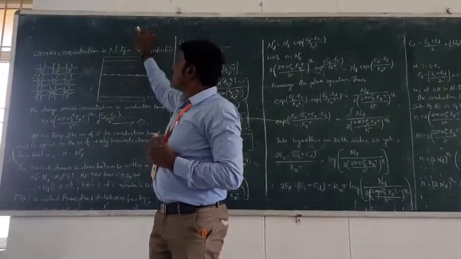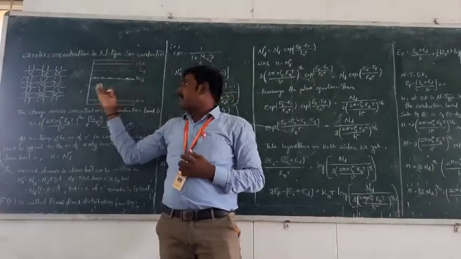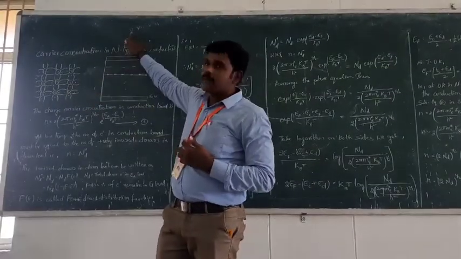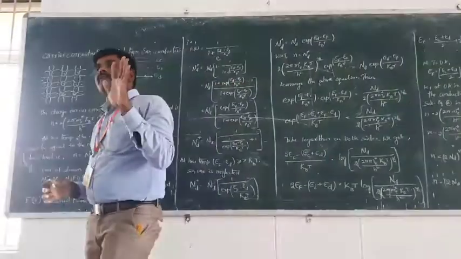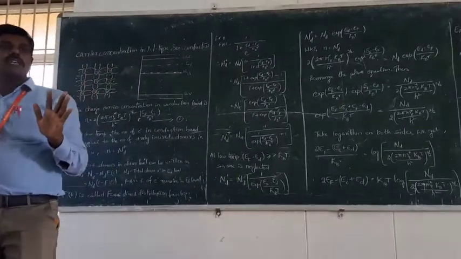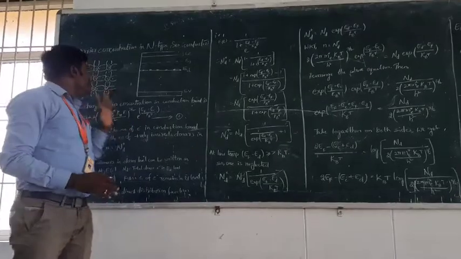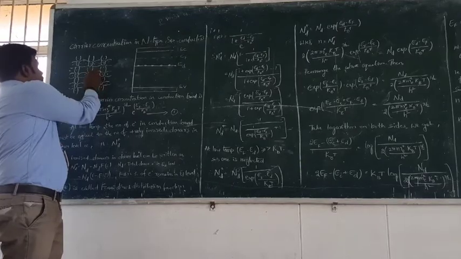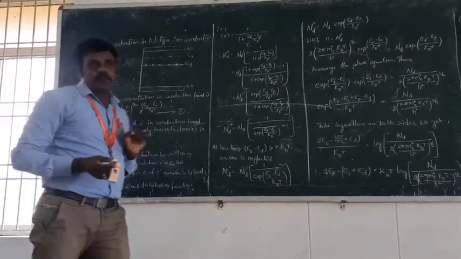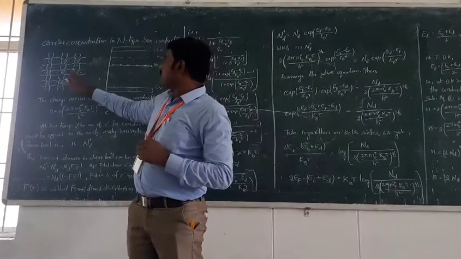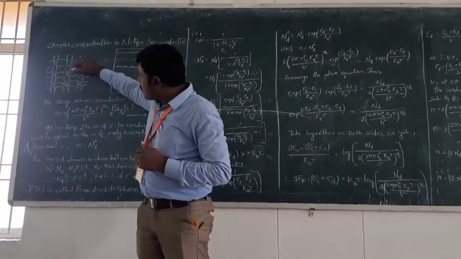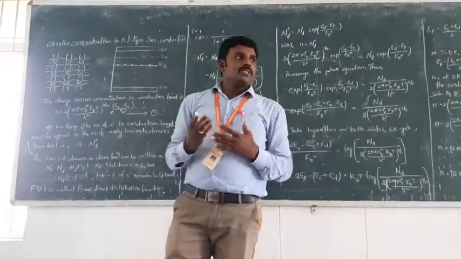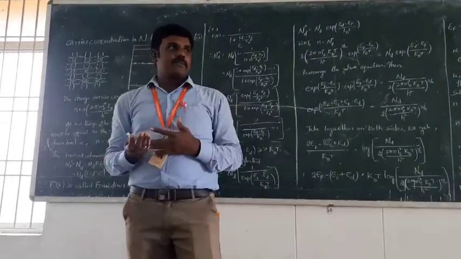For example, we consider one phosphorus atom. The phosphorus atom is added to a pure silicon crystal. One of the silicon atoms is replaced by phosphorus. So phosphorus has 5 valence electrons. Out of 5 valence electrons, 4 are forming 4 covalent bonds with the neighboring 4 silicon atoms. This is the center one, where silicon is replaced by phosphorus. The phosphorus forms 4 covalent bonds with the neighboring 4 silicon atoms, and the 5th electron is free. This free electron is ready to be donated.